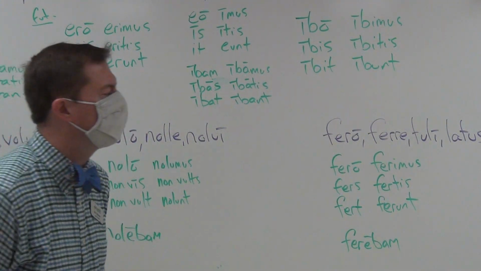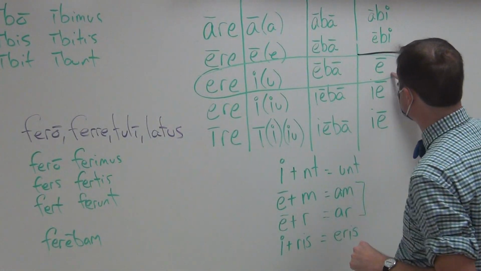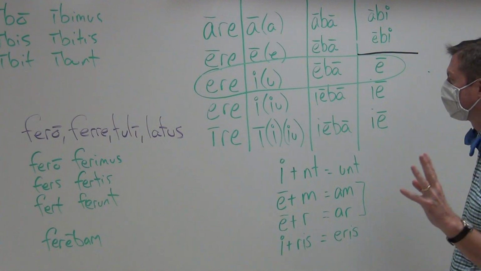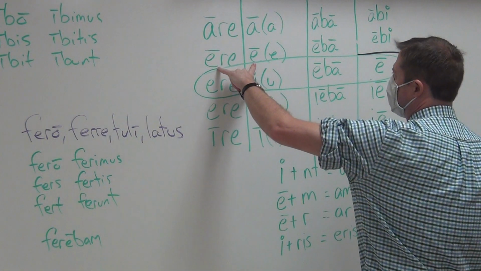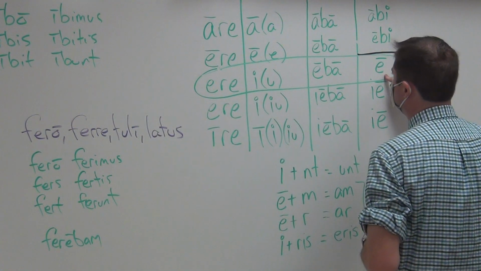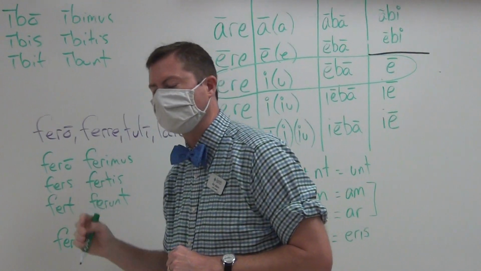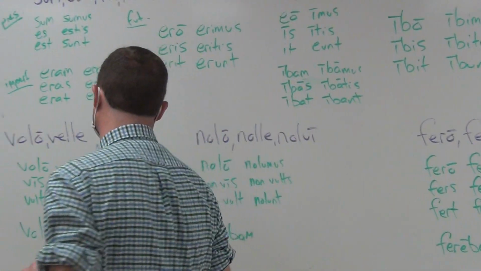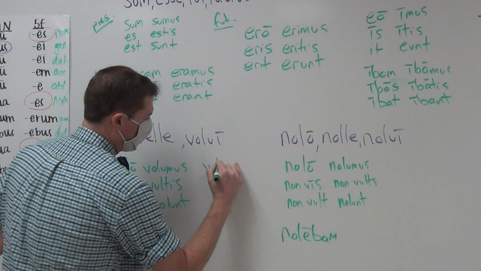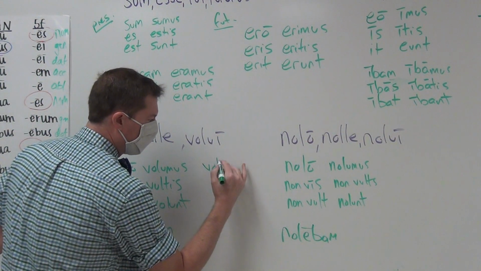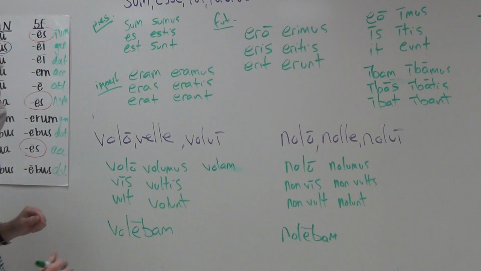Now for the future, remember that the future of the third conjugation has the long E. Now that long E is dangerous in that you have a long E that appears in present for second conjugation, but it appears in future for third conjugation. But remember, these are wannabe thirds, and so their futures will indeed have that long E. So it would be for the future, volam, not volem, but volam. Remember the equation, long E plus an M equals an A.